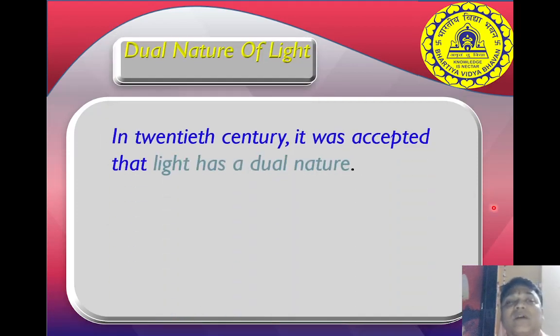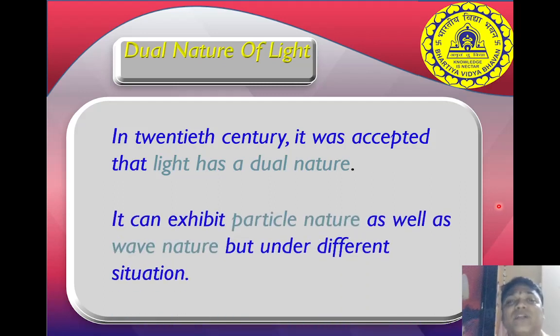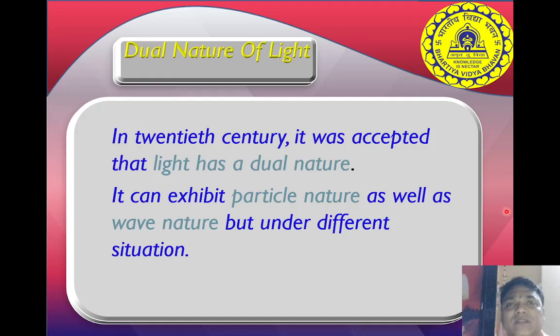Now, what is the dual nature of light? In the 20th century, it was accepted that light has a dual nature, that means it has both natures. Newton said it is a particle, and Huygens said it is in the form of wave. So both assumptions were accepted. Light can exhibit particle nature and wave nature, but in different situations, not in the same situation. But it has both natures, particle as well as wave.